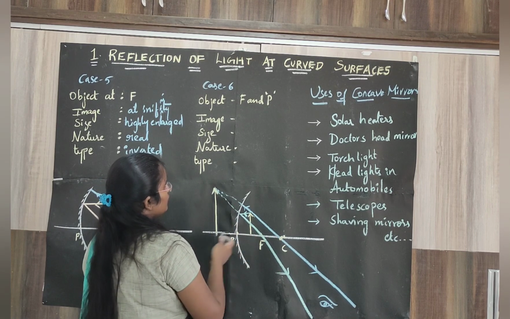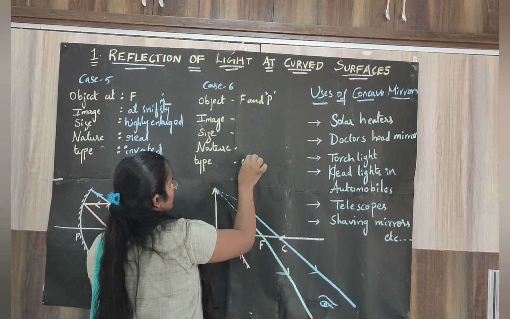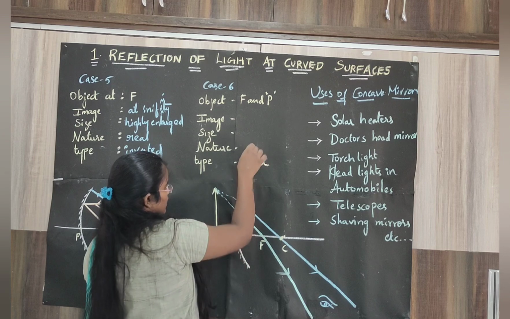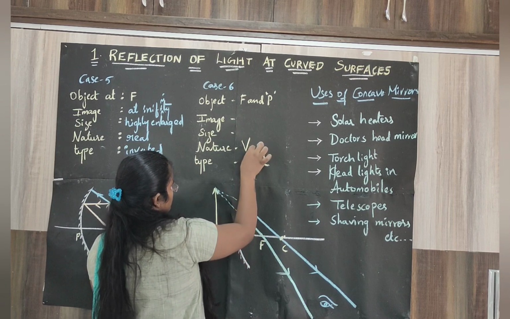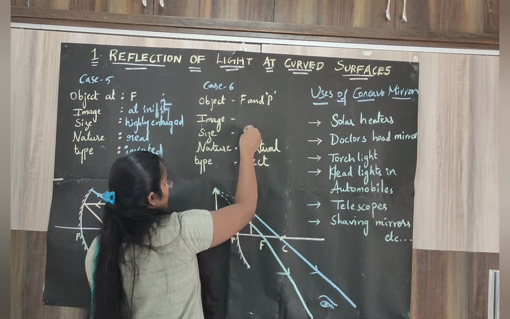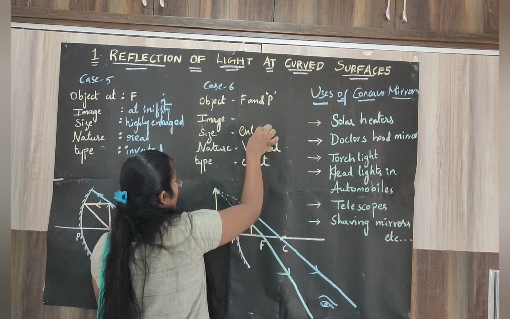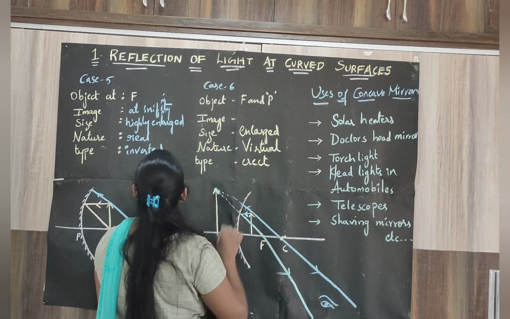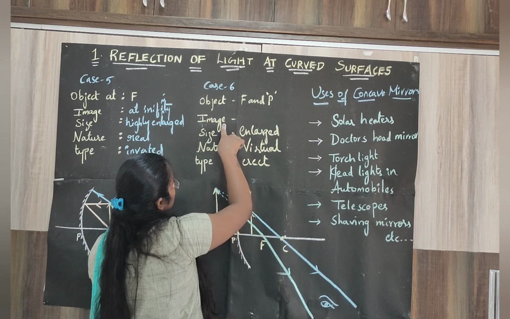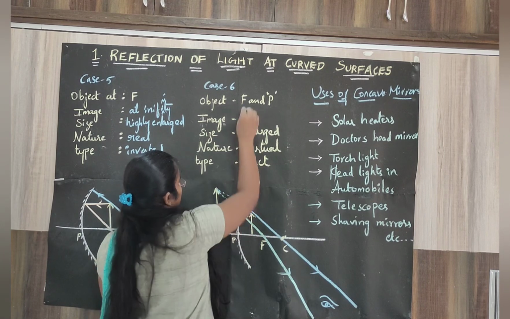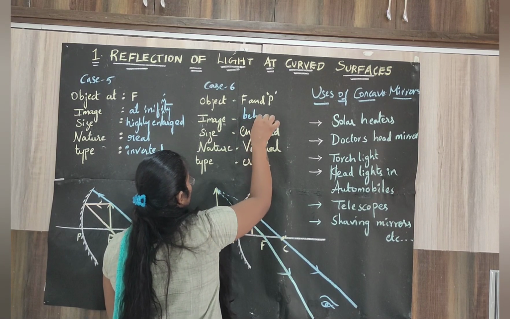So the type of the image is erect, same as it is, right? Not inverted. Erect images are virtual and the size of the image is enlarged, and where did you get the image? Behind the mirror.